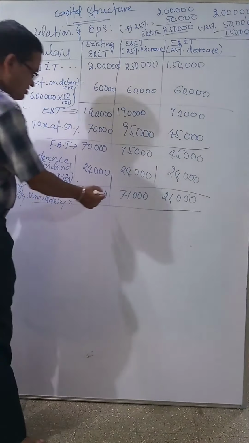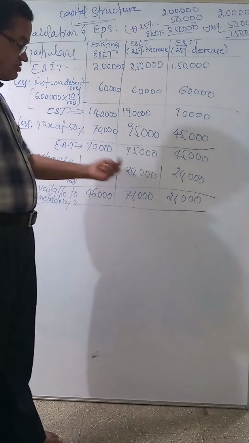So understand this problem. First they have to pay interest out of EBIT, to the debenture holders. Next you have to pay tax to the government. Next you have to pay the dividend to preference shareholders. If any amount is available, finally pay to equity shareholders. That is the profit available to equity shareholders.